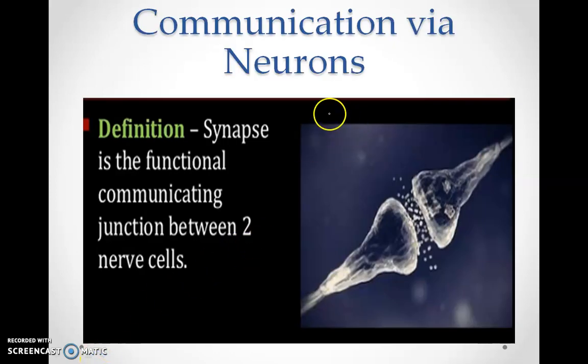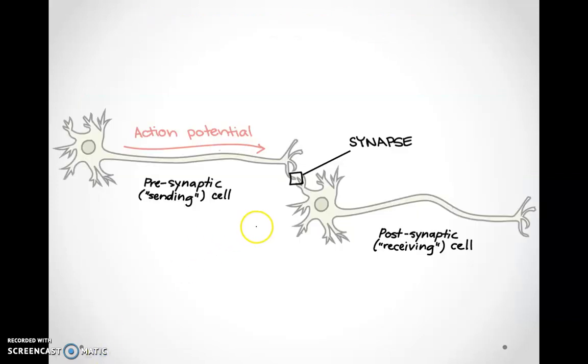How do the neurons communicate with each other? As mentioned earlier, they communicate through a synapse, which is a functional communicating junction between two adjacent nerve cells. The diagram represents clearly what a synapse looks like. You can see that axons are the sending fibers.